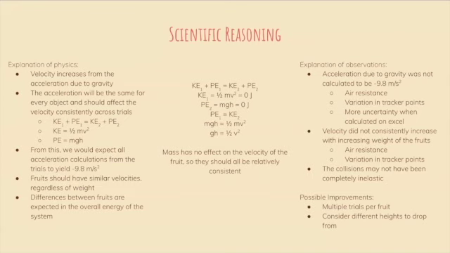There's also a lot more uncertainty when we calculated it on Excel versus using the Tracker data, and this is also the same trend with velocity. Air resistance and variation in Tracker points could have affected this, and the collisions may not have been completely inelastic with the ground. Improvements that we could make would be doing multiple trials per fruit and averaging these out, or considering different drop heights.